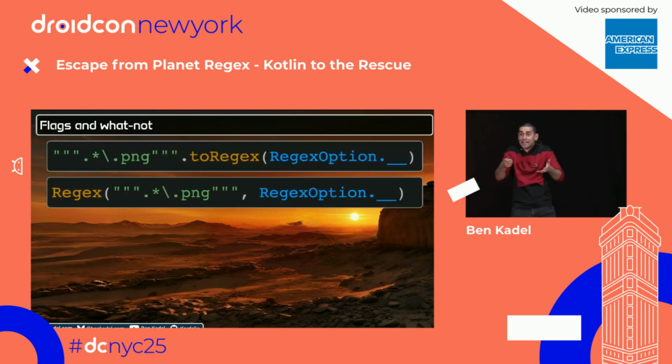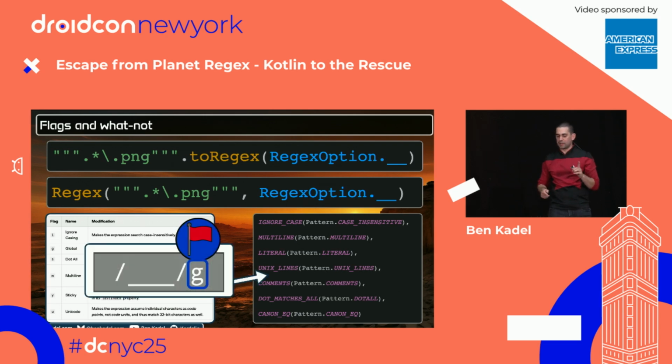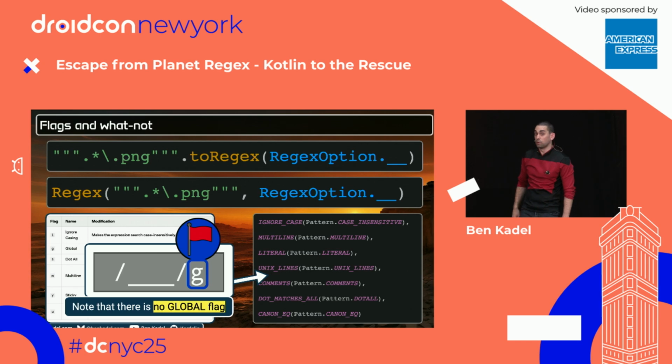What about flags like I and M and G? Well, as part of the constructor or the extension function, you also can pass in regex options. And they are basically just a different way of calling flags. They're the same thing. You might see ignore case, multi-line. But some of you with a very keen eye will be like, hang on, where's the global flag? That was the really important one. There is no global flag. And you'll see why in about 30 seconds.